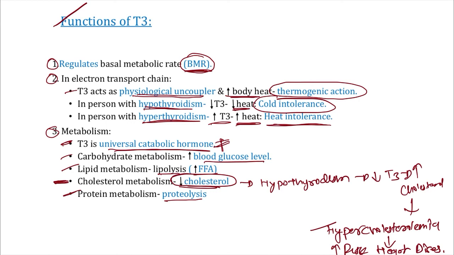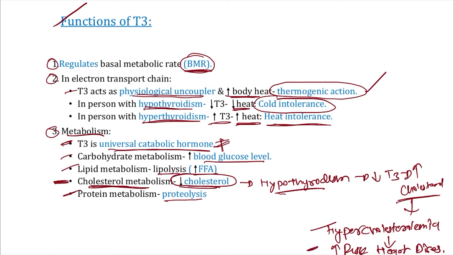So see here, sir, the functions of T3. The first function is it regulates the BMR, resting metabolic rate. The second function is the thermogenic action. The third one is action in metabolism, and very important, it decreases the cholesterol, right? So in a patient with hypothyroidism, there is less T3, less thyroid hormone. That's why there is an increase in cholesterol, known as hypercholesterolemia. That's why these patients are prone to develop heart disease.